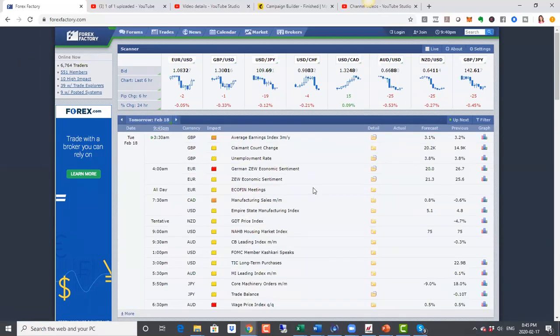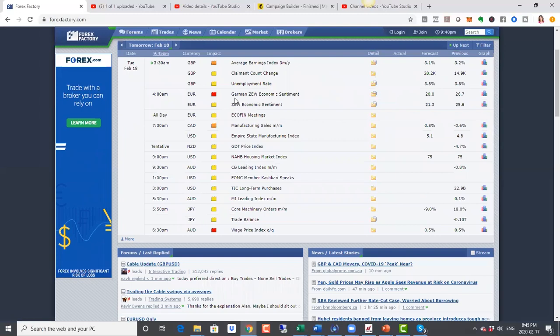All right, so in terms of the news coming up on Tuesday, we have the German ZEW economic sentiment numbers for the Eurozone coming up in the morning. And we are expecting a drop from the previous number. Now, if the numbers come in below this expected number, that will be bad for the euro, and we could see the euro drop as a result of that.